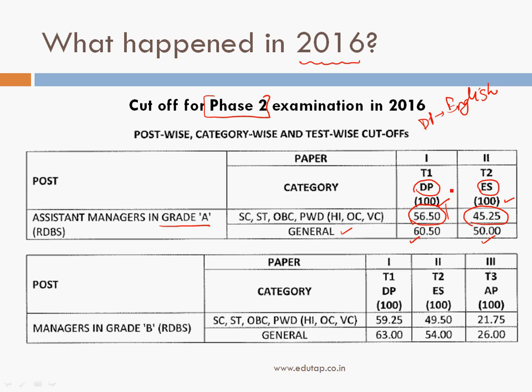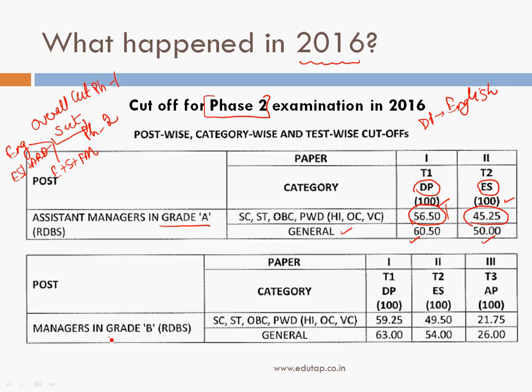There is an overall cutoff and a sectional cutoff for phase 1 as well as phase 2. Now for phase 2, the sections mean 2 papers for grade A and 3 papers for grade B. The 2 papers being English and ESI plus ARD for grade A, and English, ESI plus ARD, and the paper on economy, stats, finance and management for grade B. So this is a very important point.